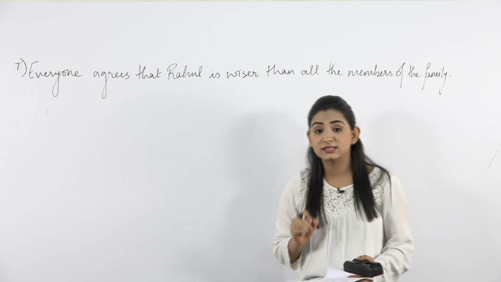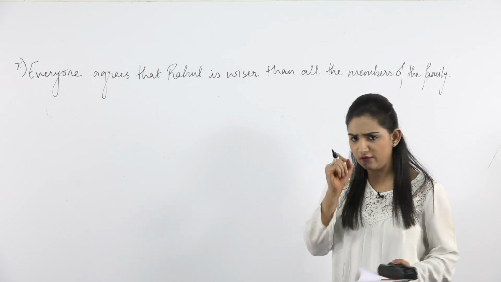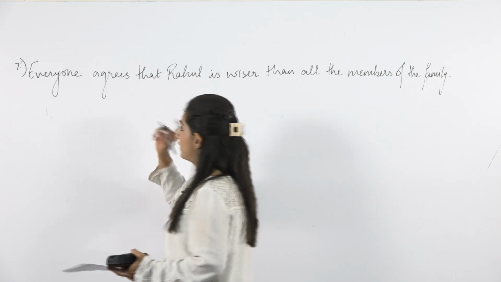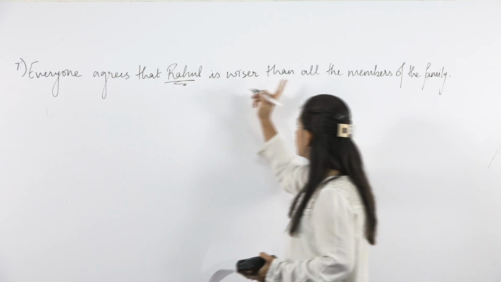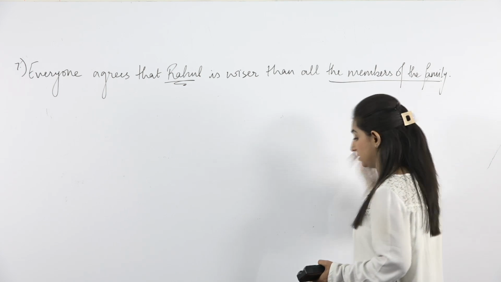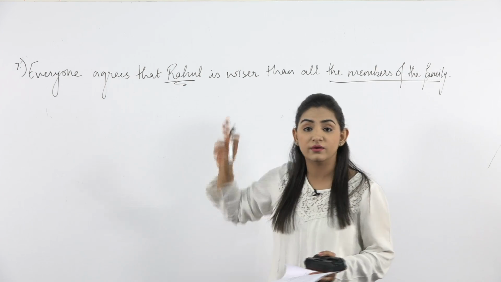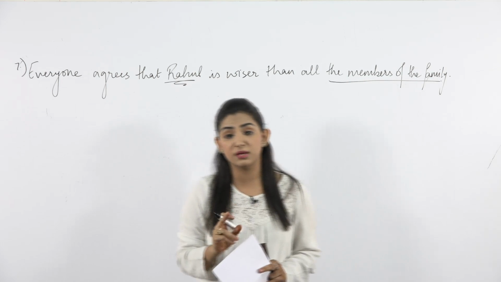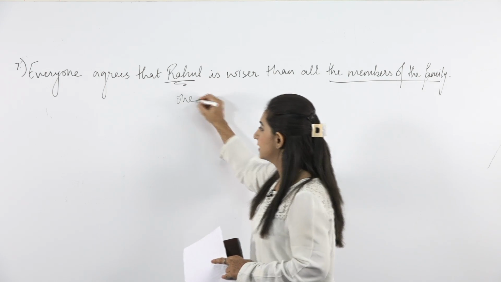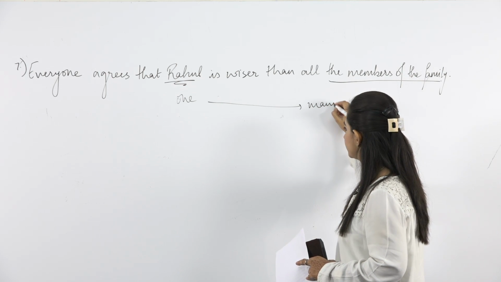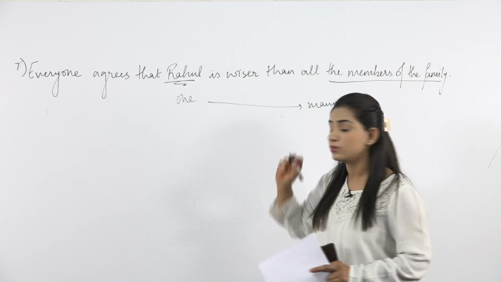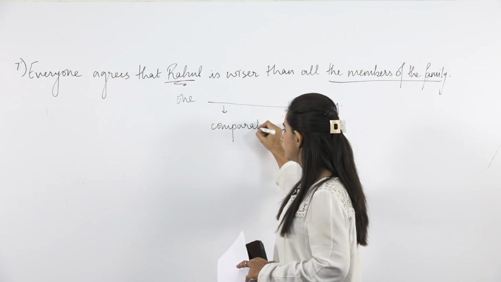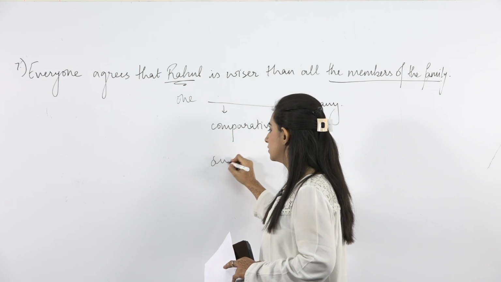Now look at this sentence very closely and find out if there is any error in this sentence. Here you can see Rahul is compared with all the members of his family. That means one is compared with many. In this condition, we can either use comparative degree or we can use superlative degree.